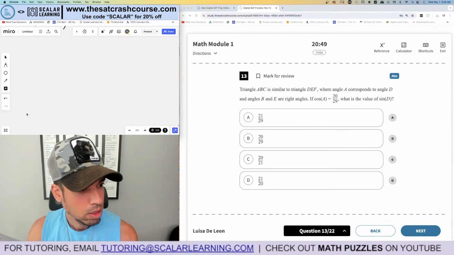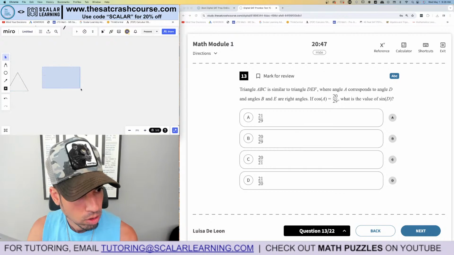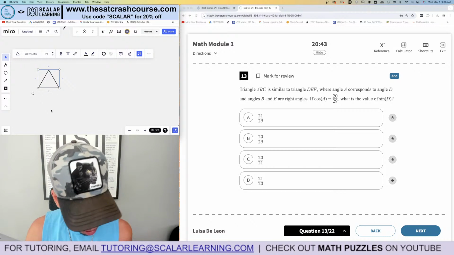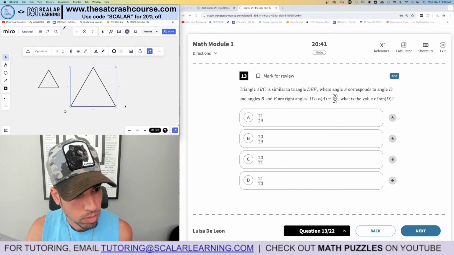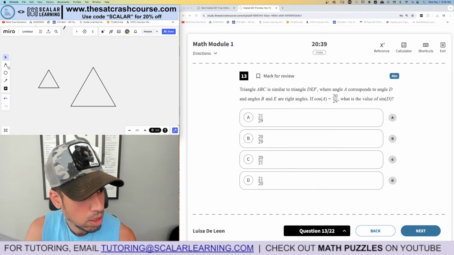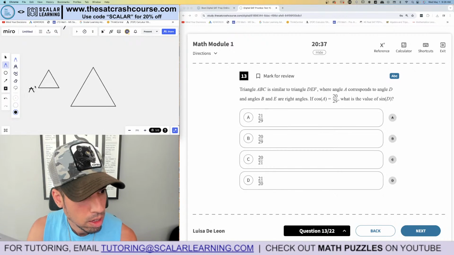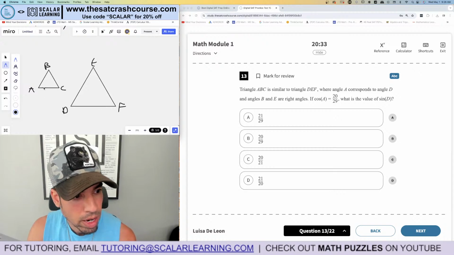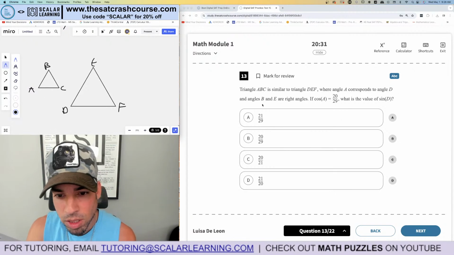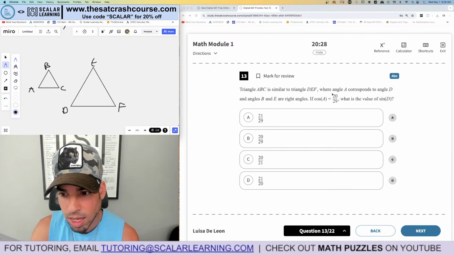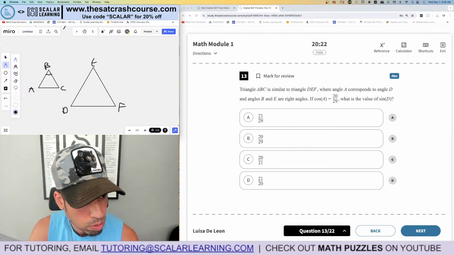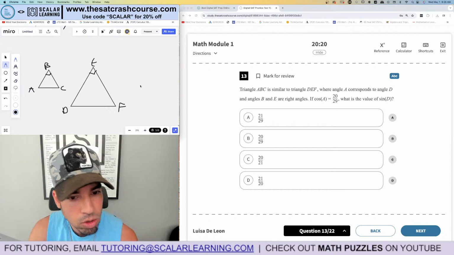Triangle ABC is similar to DEF. Let me get two triangles like this. And we got this. It says A, B, C, D, E, F. It says A corresponds to D. We kind of know that already, though. When it says ABC is similar to DEF, it's in that order, but it's just kind of saying for our benefit. B and E are right angles. I wish I would have drawn this as right triangles, but it's all right. These are the right angles.